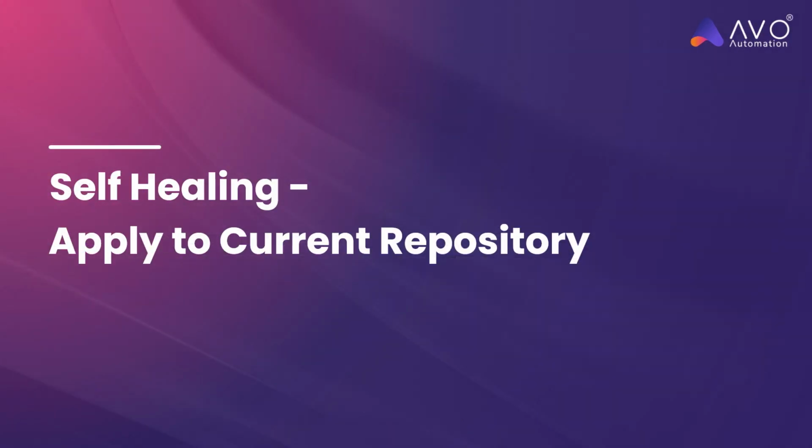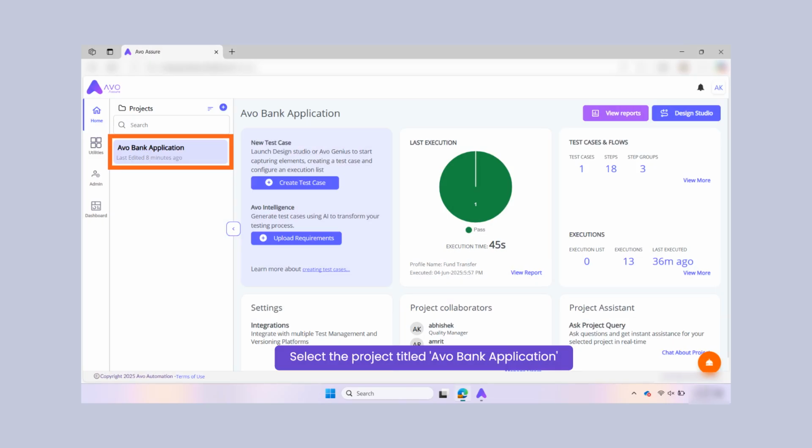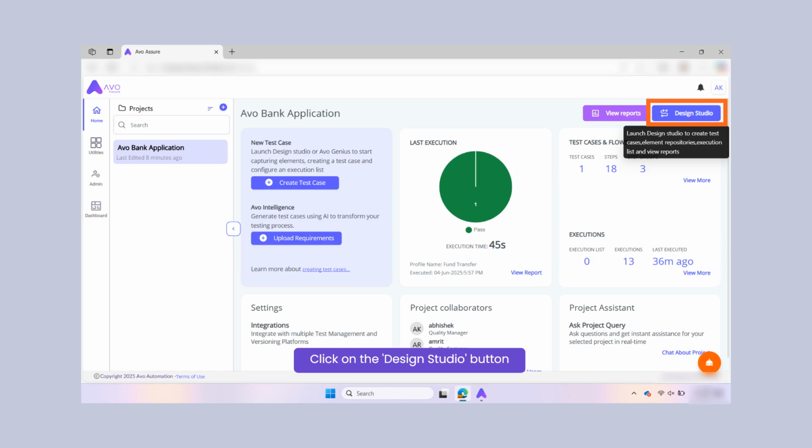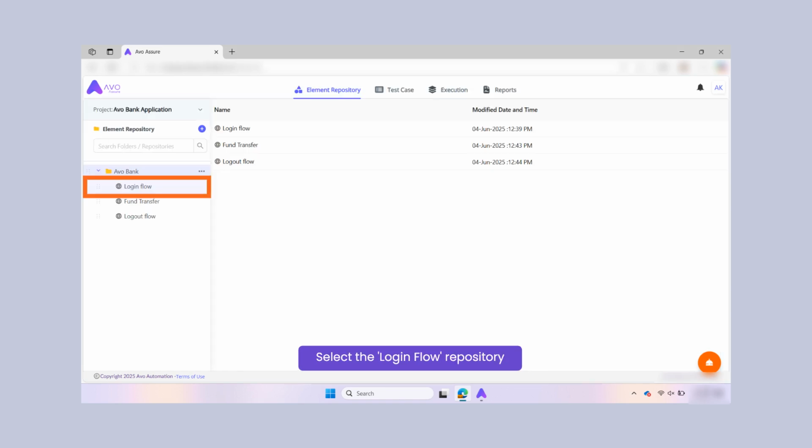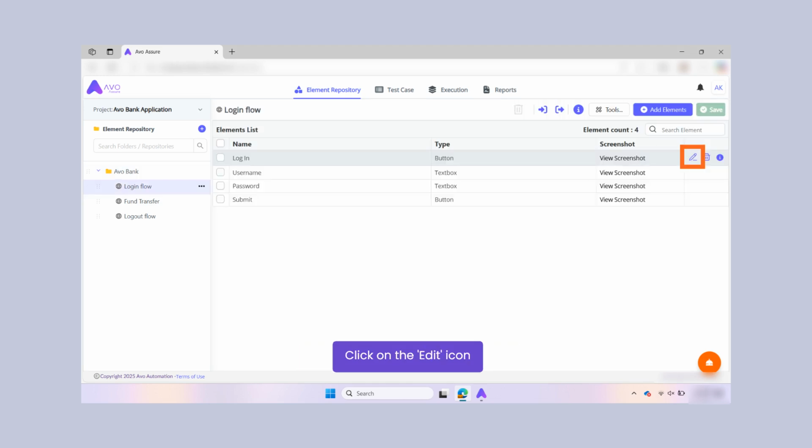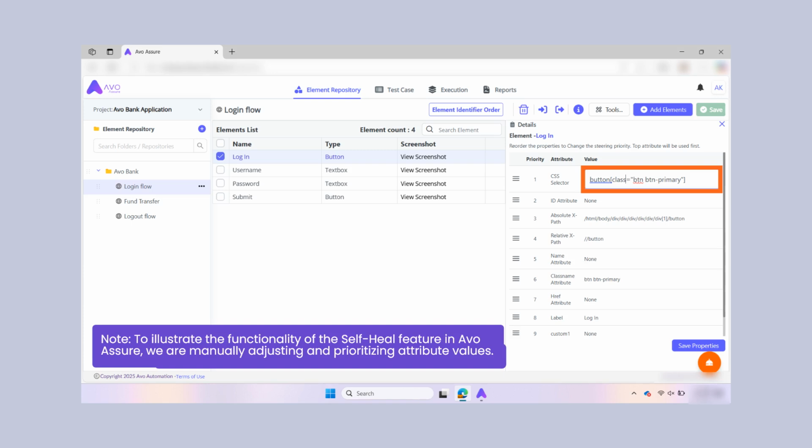We will begin by exploring how the self-healing can be implemented within the current repository. To start with, navigate to the landing page of Avo Assure and select the project titled Avo Bank Application from the Project section. Next, navigate to the Design Studio. Navigate to the Avo Bank folder and select the Login Flow element repository. Click on Login Elements Edit icon from Elements list to view its attributes. The element identifiers with their attribute values appear.